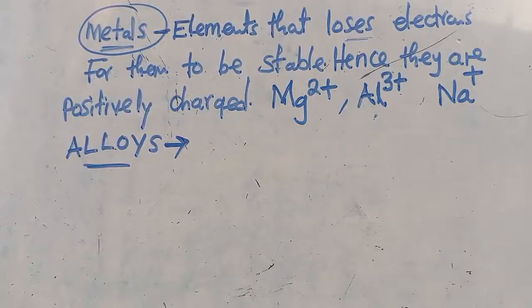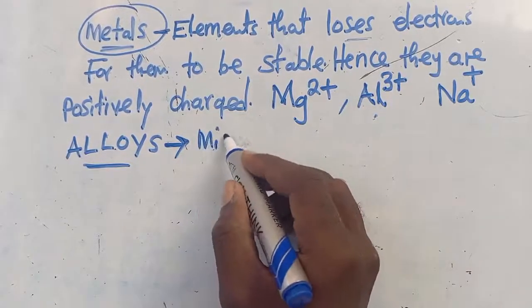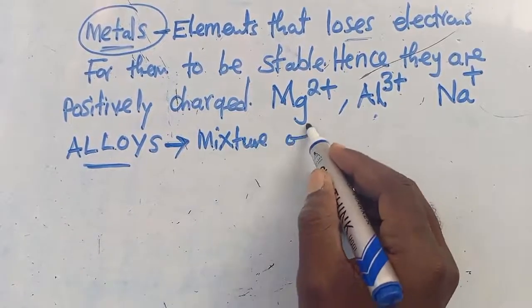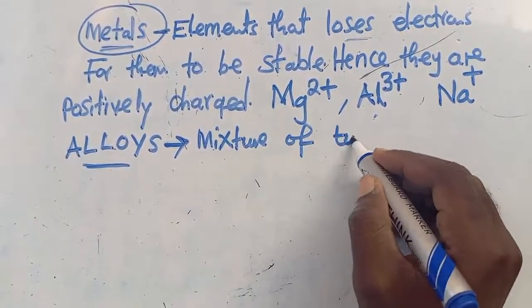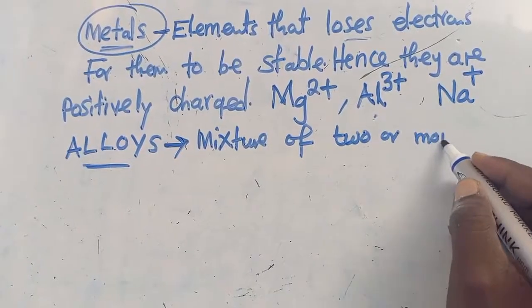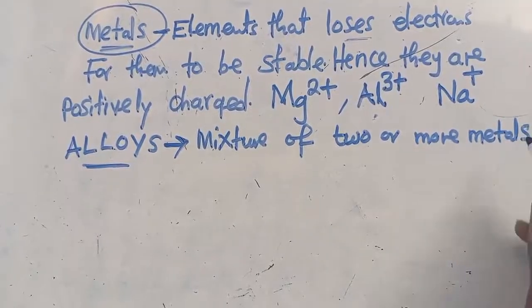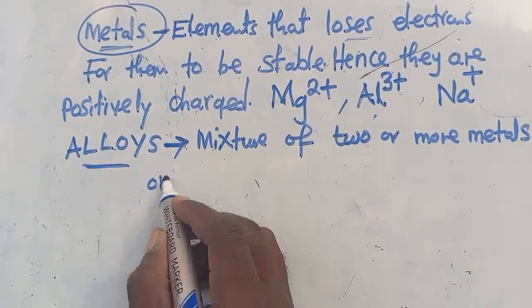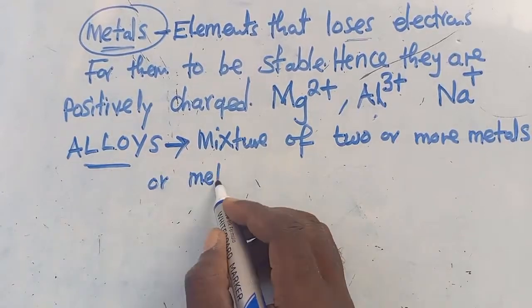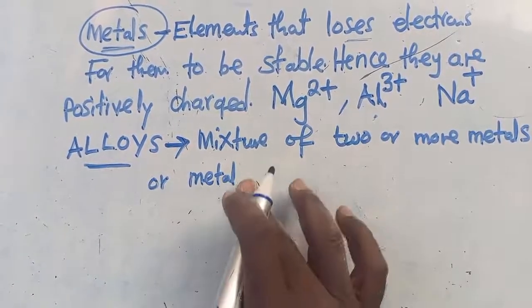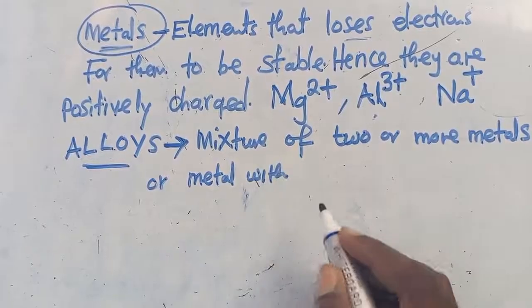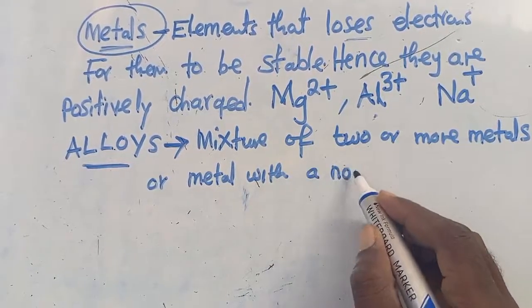So here, what is an alloy? What do you understand by the term alloy? Whenever we are talking about alloys, you need to understand that this is a mixture. A mixture of two or more metals, or a metal with a non-metal.